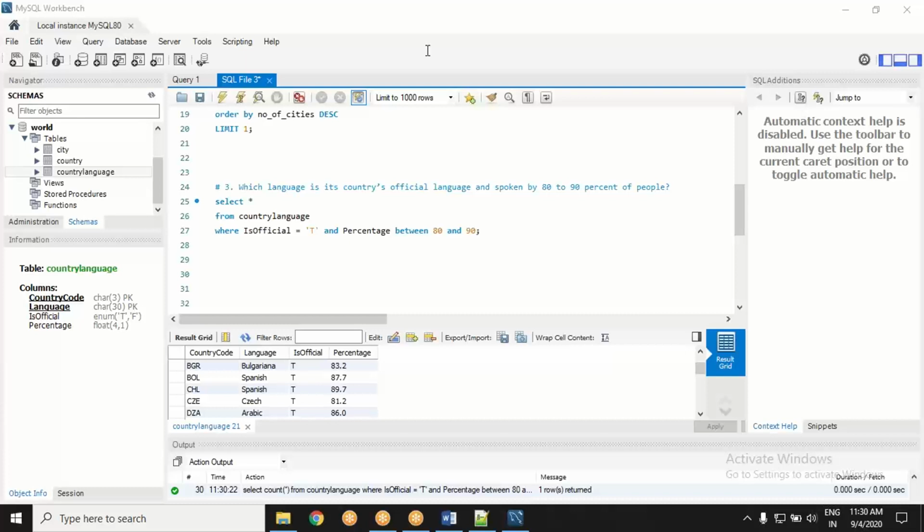Yes, Abhimanyu, you are presenter now. And just 1 moment. You want to select language, is official from country language, where is official is true, and yes, Shubhangi, pretty much clear. See the difference. The only difference is I am selecting all the records. I want country code, language, is official, percentage.